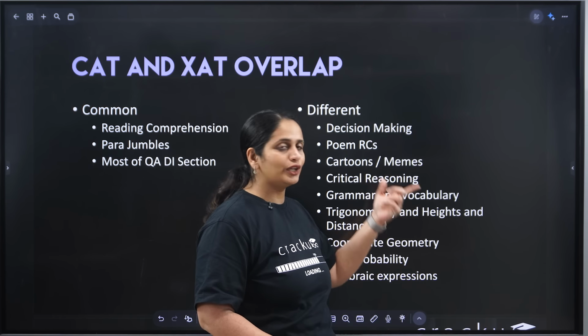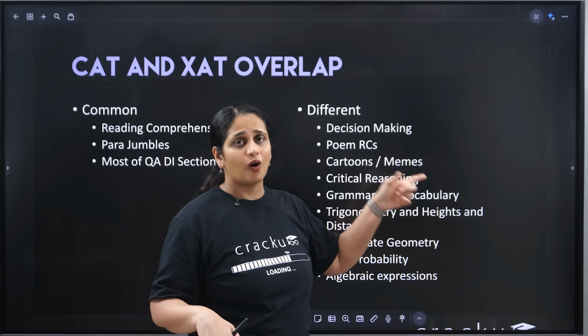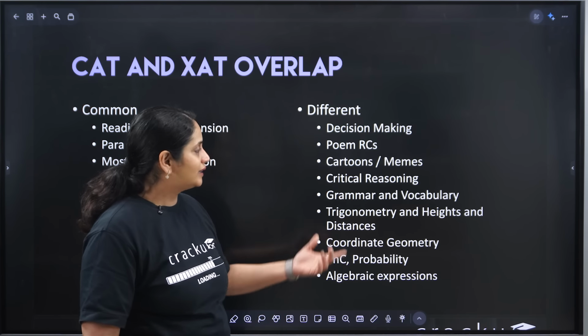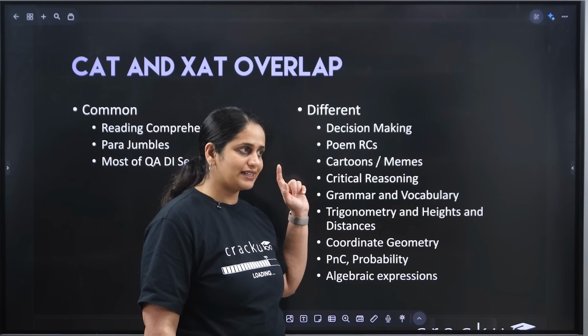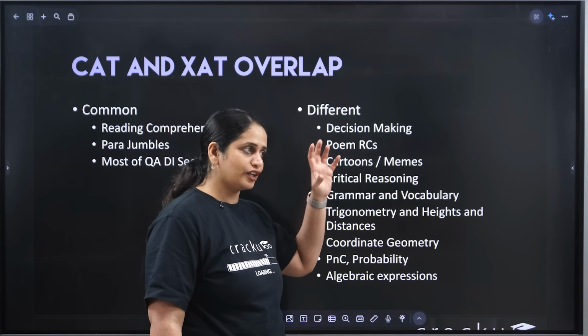So you have to consider, like you have reading comprehension, right? Similar to reading comprehension, instead of giving a passage, they can either give you a poem or they can give you a cartoon. So this is slightly different to that. Then you have critical reasoning. Critical reasoning is a very important part of VALR, and it is a huge topic. You have to do a lot of videos. We have you covered, but you have to take this seriously because this is super important.